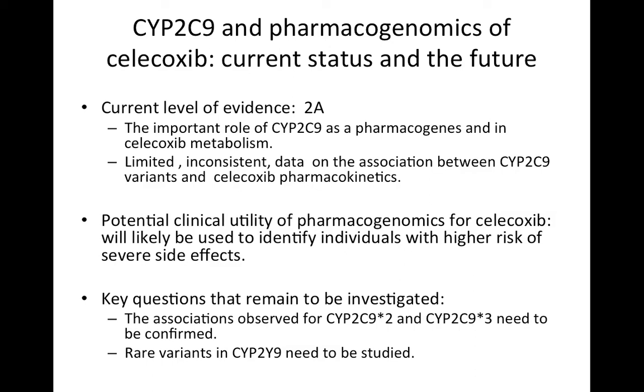Before we can draw firm conclusions about the clinical utility of CYP2C9 genotyping, we still need to confirm the pharmacokinetic associations observed for the two common coding variants. And the rare variants in CYP2C9 need to be studied for us to fully capture the genetic variation that can result in individual differences in response to celecoxib.